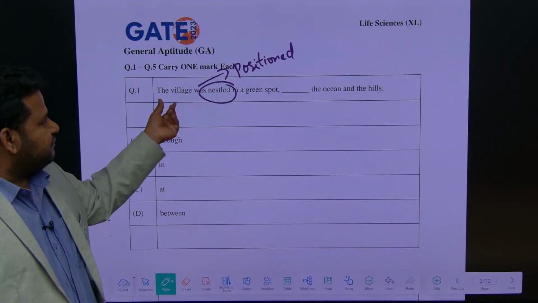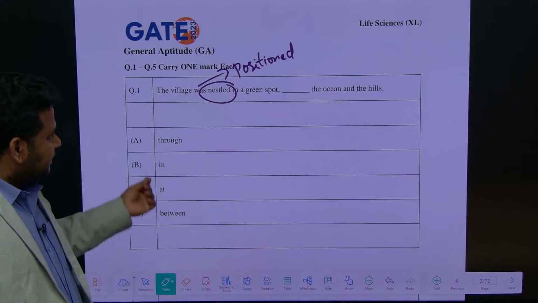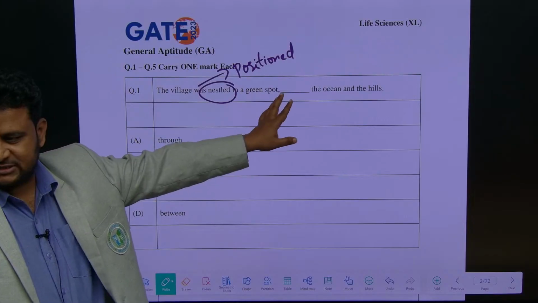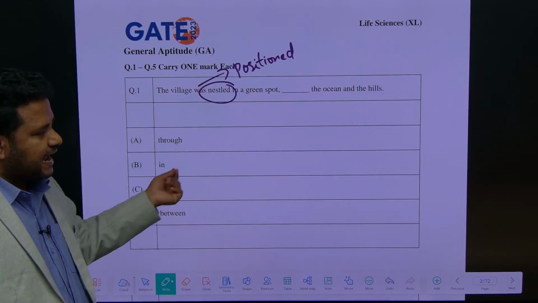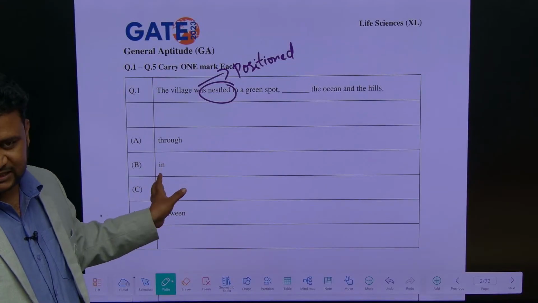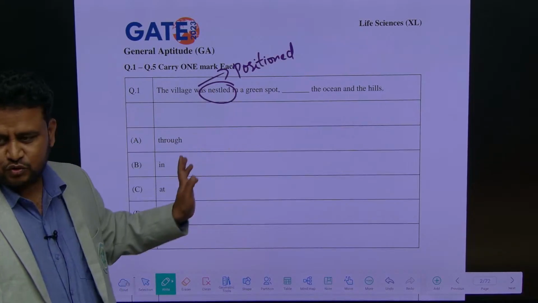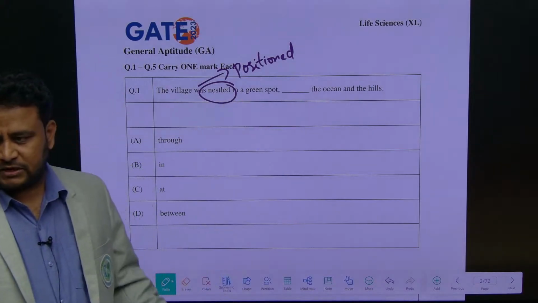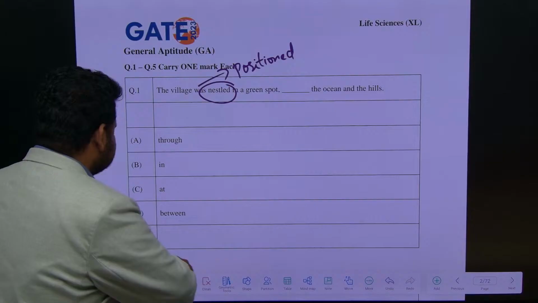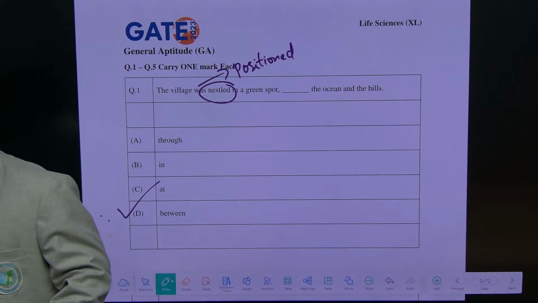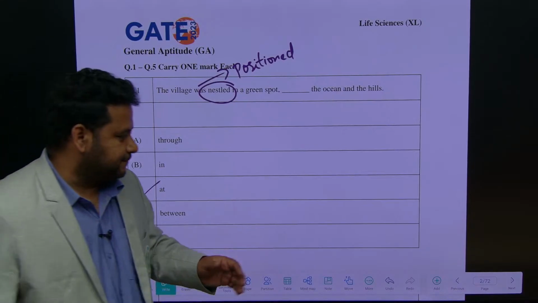No, you cannot say that. The village cannot go through the ocean and the hills. That is not at all possible. In the ocean and the hills, it may be in the ocean or on the hills. At the ocean and the hills is not possible. You will use at for very small entities, like you are at home. For Hyderabad, you will say you are in Hyderabad; at Narayanguda, you will say. At the ocean, not possible. So the only option left is between. It is positioned between the ocean and the hills. So the right answer is option D, that is between. Any doubt here? So between will be the right answer.